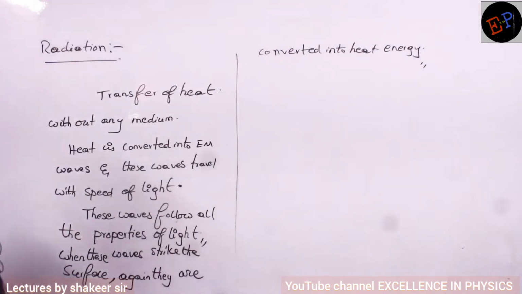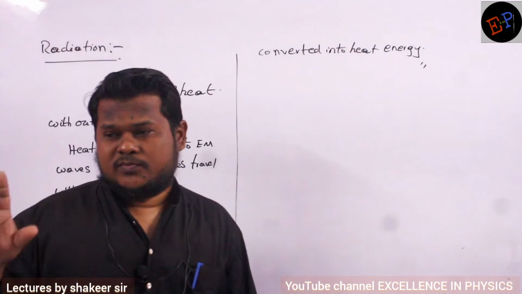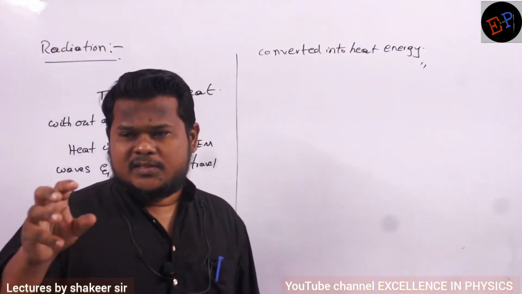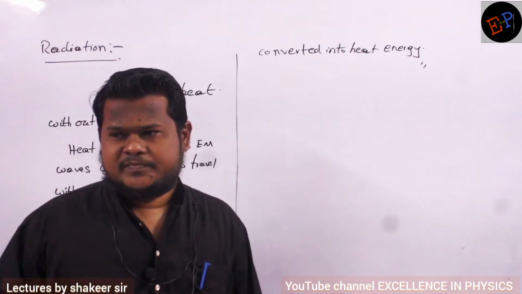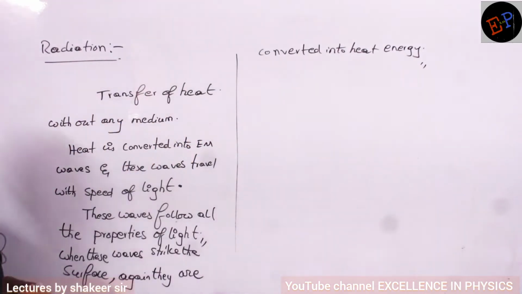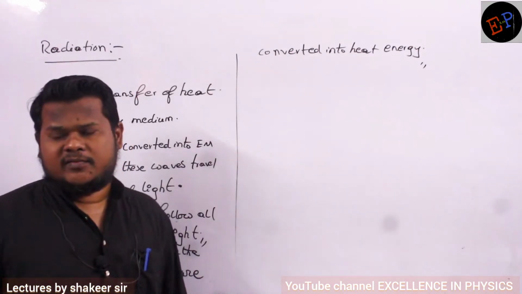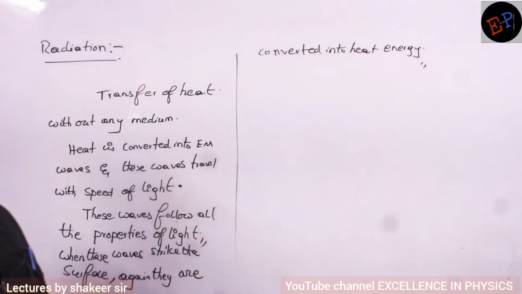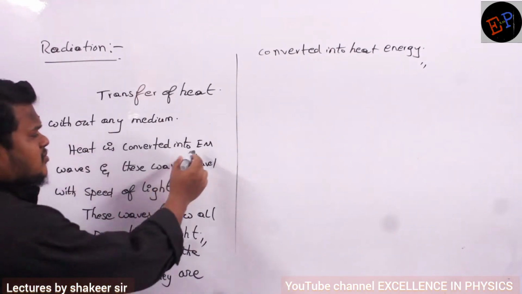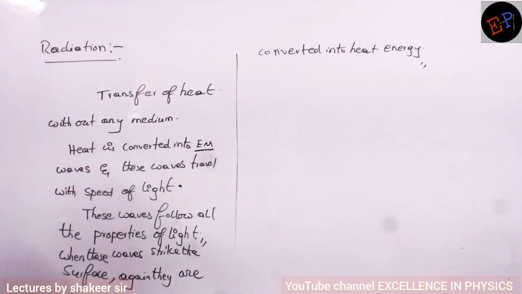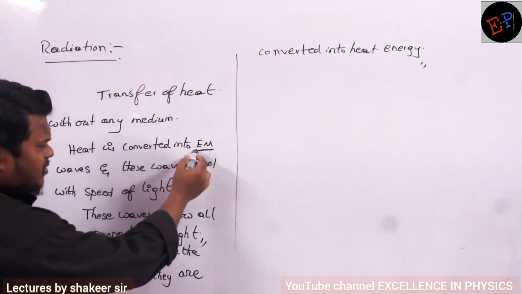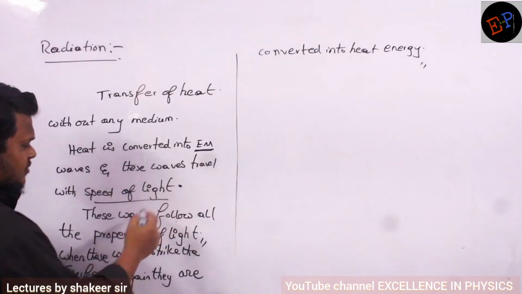So why doesn't it require any medium? Because at the source, whichever is producing heat energy, this heat energy is converted into electromagnetic waves. And electromagnetic waves don't require any medium for traveling. Light doesn't require any medium for traveling. So because heat energy is converted into electromagnetic waves, it doesn't require any medium. And once it is converted into electromagnetic waves, they travel with the speed of light.